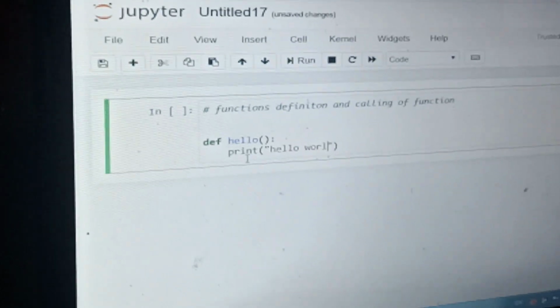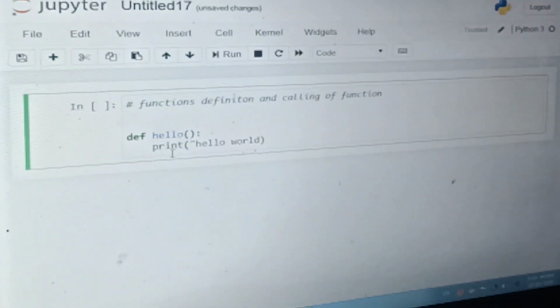print hello world. So this is how you define a function. To call a function, you need to use only the function name, and that should be outside of your function body. So this print statement is inside hello, and to call that function hello, I am going to use only hello. When I run this code, it is going to print hello world.